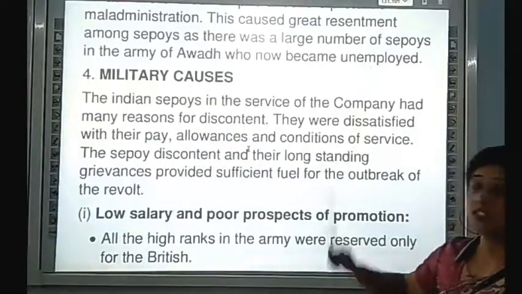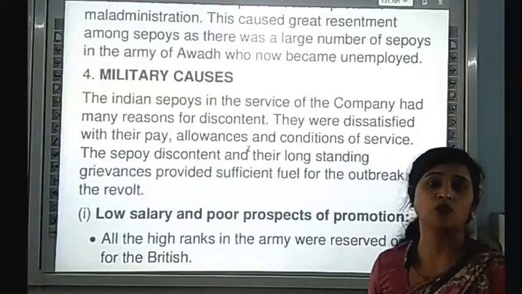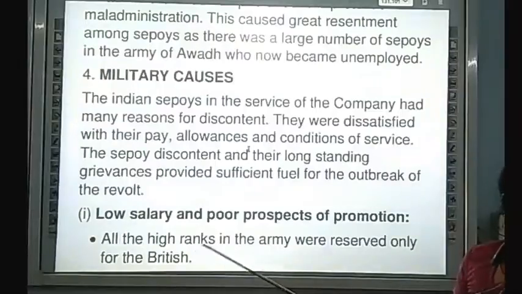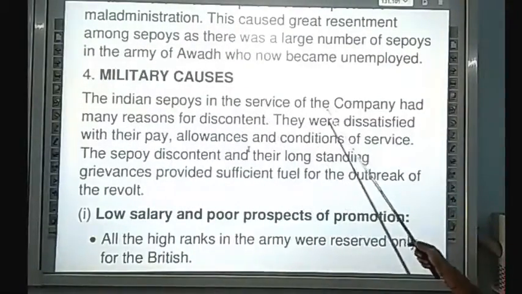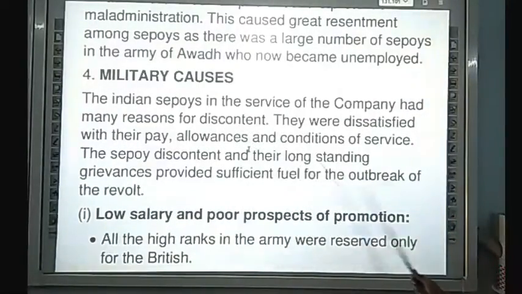Now, military cost. This is the fourth point: the military cost. And this is the main cause of this revolt. This cause gave the ignition of this revolt. The Indian sepoys in the service of the company had many reasons.